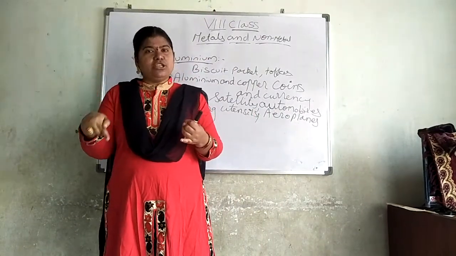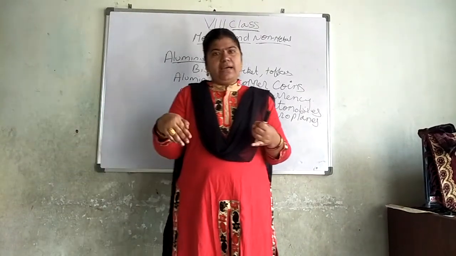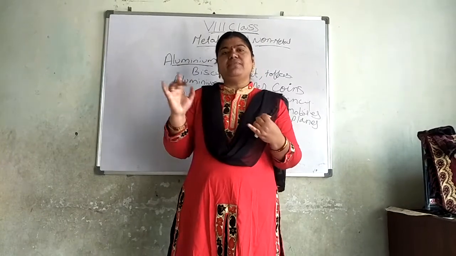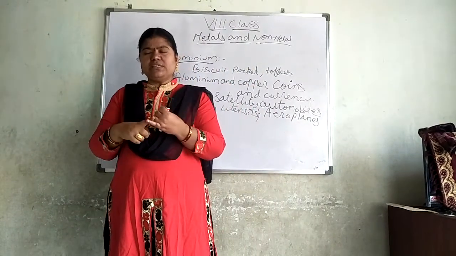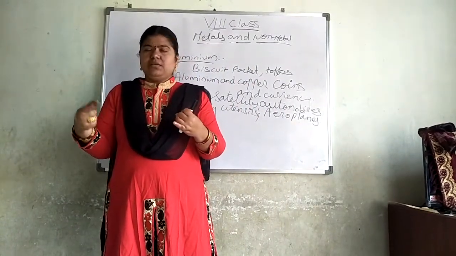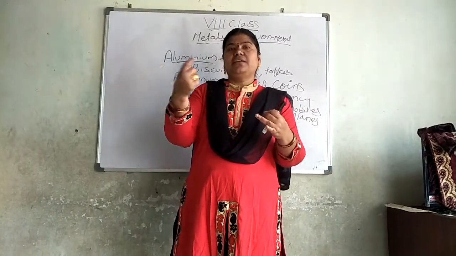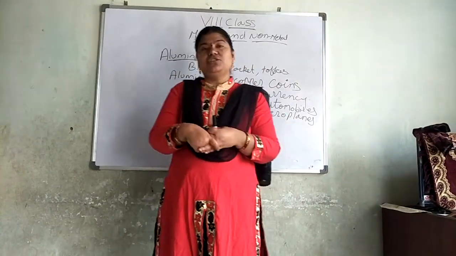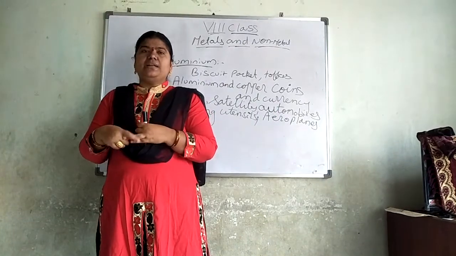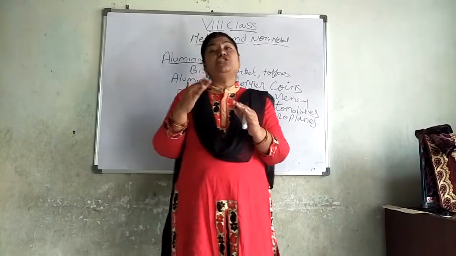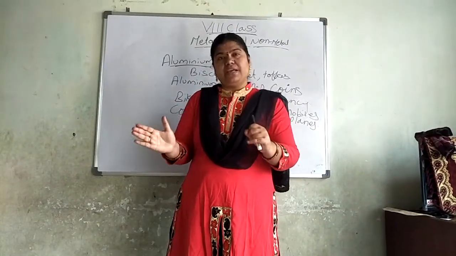Even mercury and magnesium come under shining. They come under metals, but they only have the lustrous property. Means only shiny will be there.